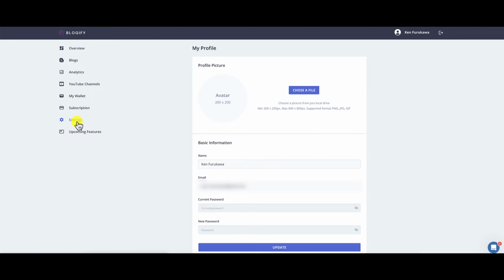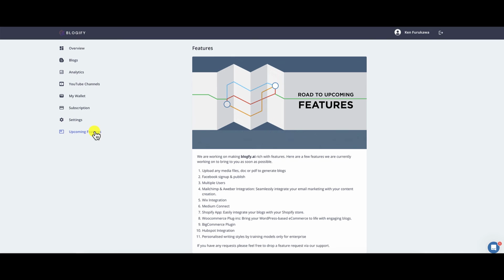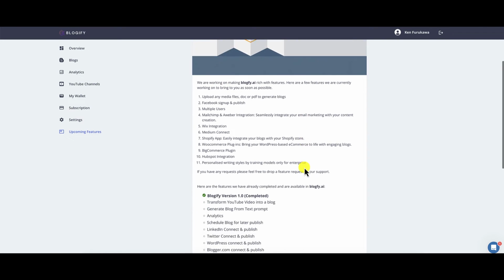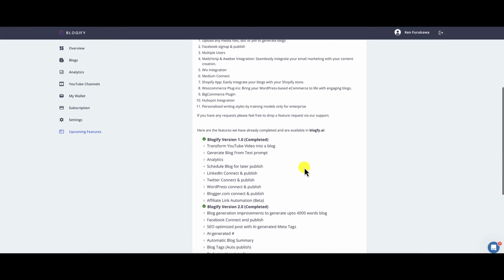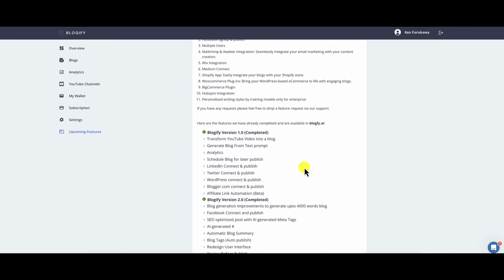And under settings, you can change your avatar if you want to. Any basic information, your password, you can do that under settings. Upcoming features gives you a roadmap of what they're doing. So this is nice to see that they're working on improving Blogify.